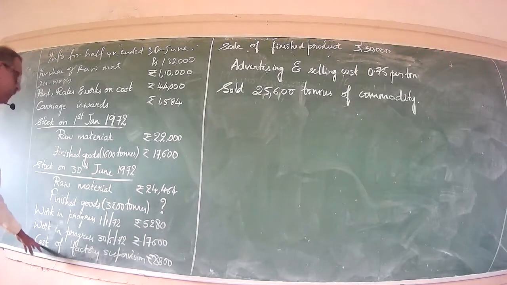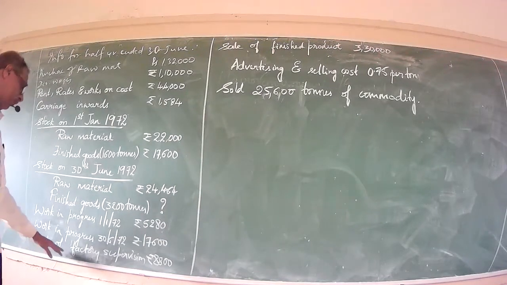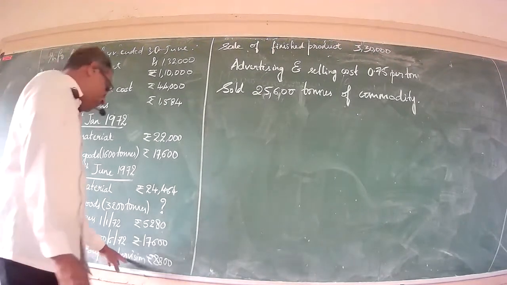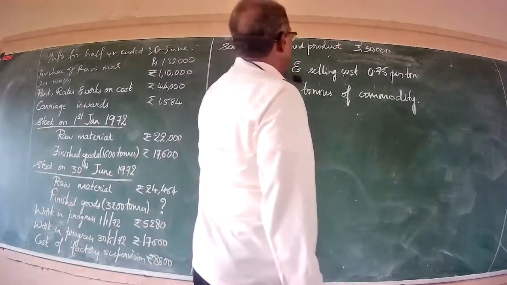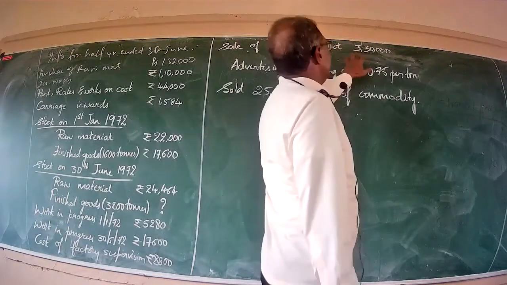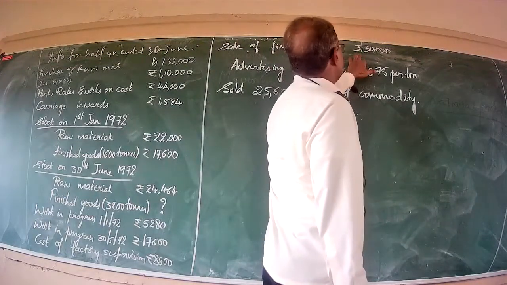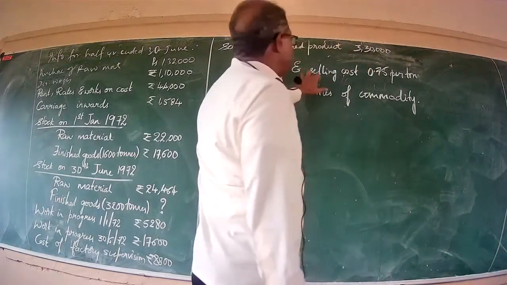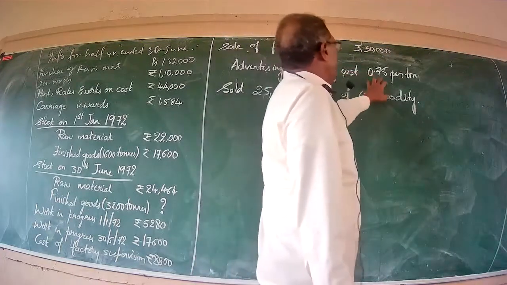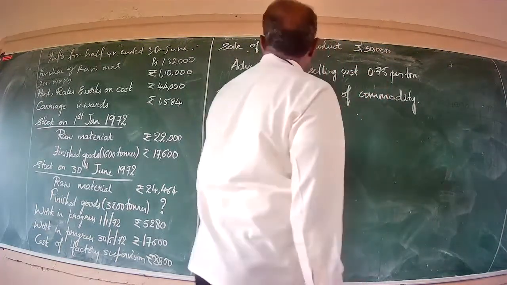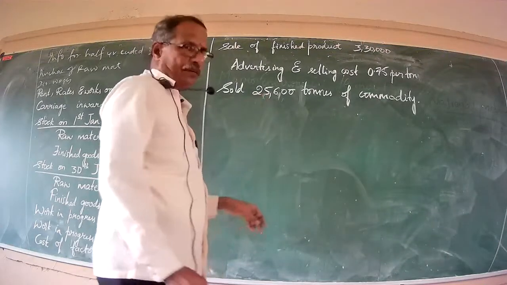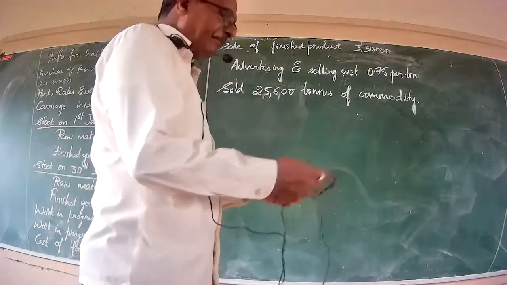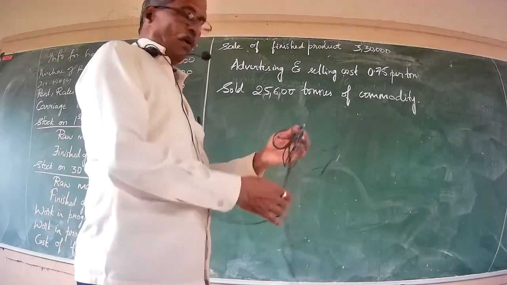Further, another item of expenditure is cost of factory supervision stood at rupees 8,800. Then sale of finished products stood at rupees 3,30,000. Then advertisement and selling cost at rupee 0.75 per ton. Number of units sold 25,600 tons of commodity. Now, you have been asked to prepare the cost sheet.